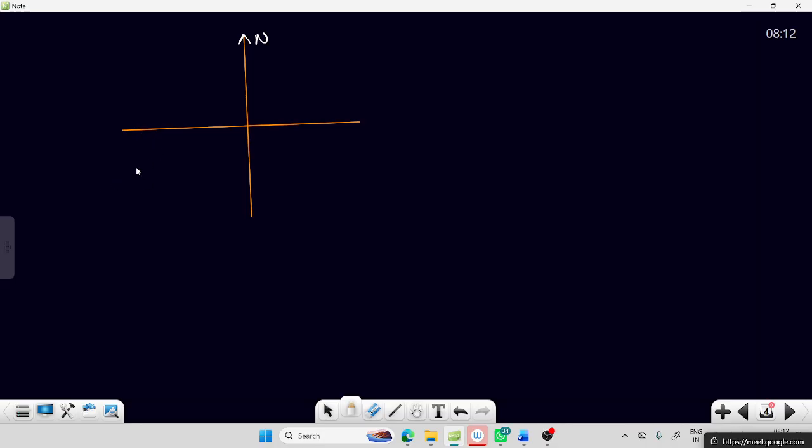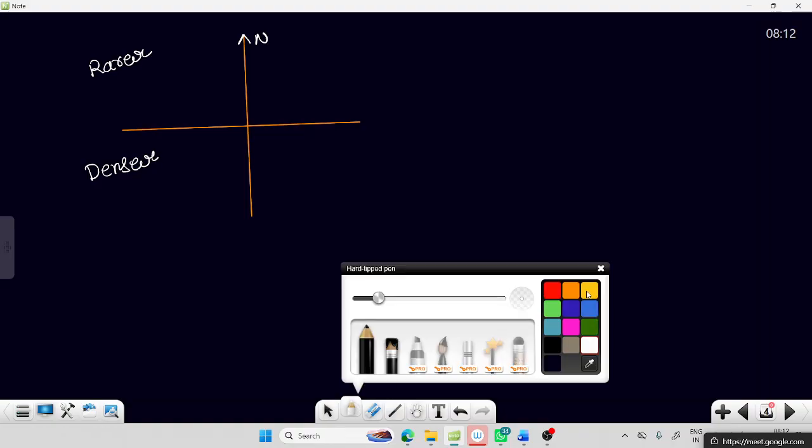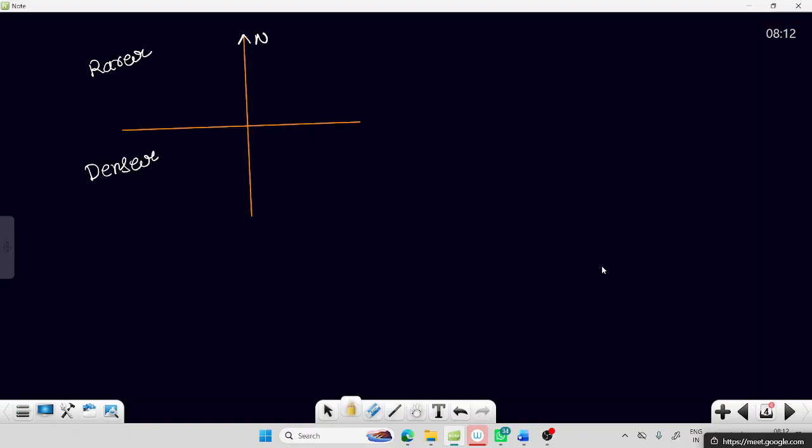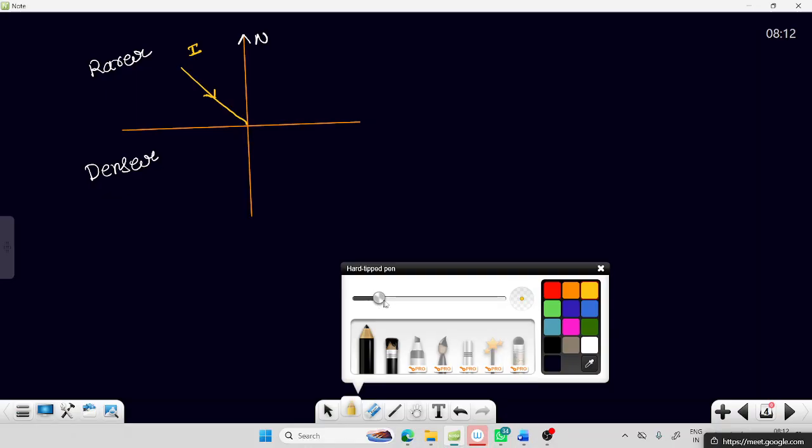Now let us consider that this is a rarer medium, and this is a denser medium. The light is moving from the rarer to the denser. Let us say the light ray falls at this location. The light ray will fall like this, and this is the incident ray. Now it is moving into the denser medium.